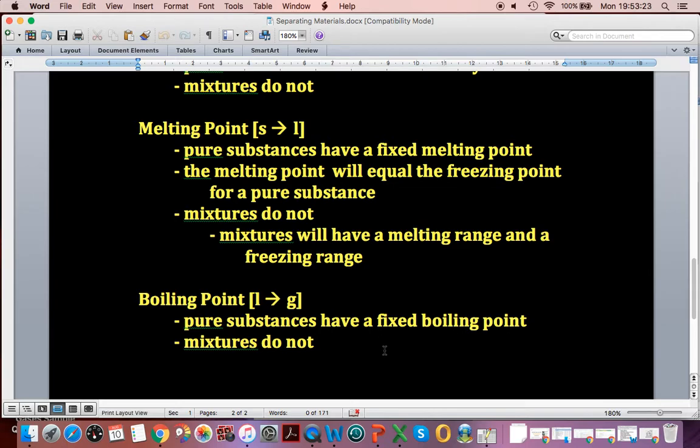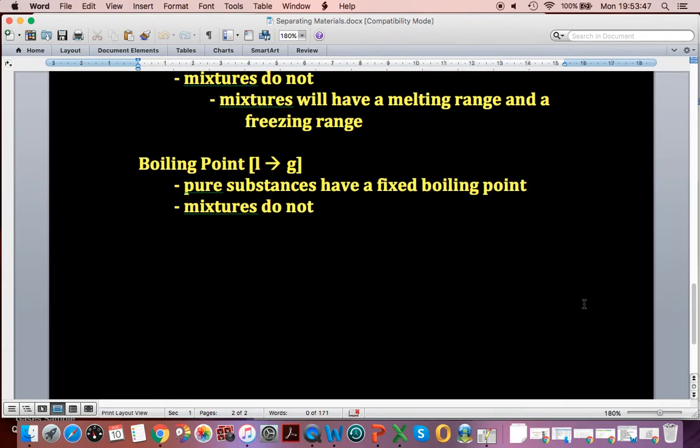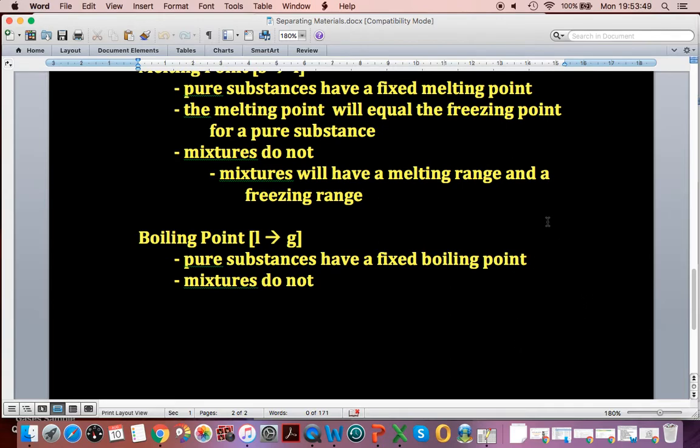You could take a sample and if let's say it's a solid sample, you could heat it up. And if suddenly the thermometer stops rising in temperature, that tells you it's a pure substance because it's melting at a single point. If you heat it up and it changes state, but there's no plateau, it doesn't flatten out, then that tells you that it actually was a mixture of some sort. So that's a follow-up. Hopefully it makes sense.